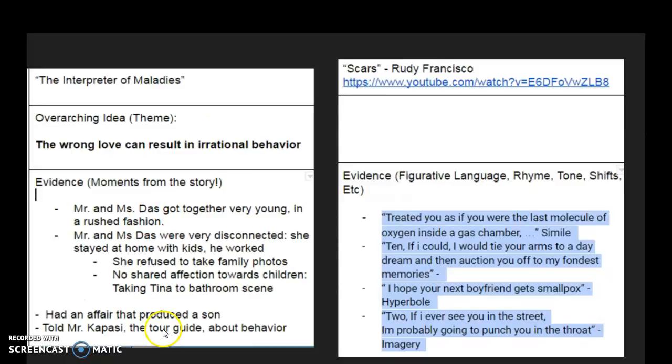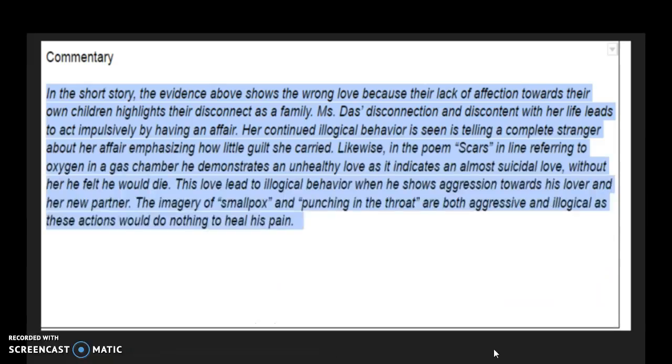So we did that as a class and then ultimately moved to our commentary. So what, this happened in the story, and so what, these were lines from the poem. We got to this. In the short story, the evidence above shows the wrong love because their lack of affection towards their own children highlights their disconnect as a family. Mrs. Das' disconnection and discontent with her life leads to acting impulsively by having an affair, and her continued illogical behavior is seen in telling a complete stranger about her affair, emphasizing how little guilt she carried.